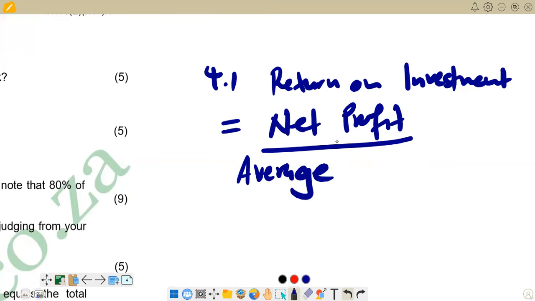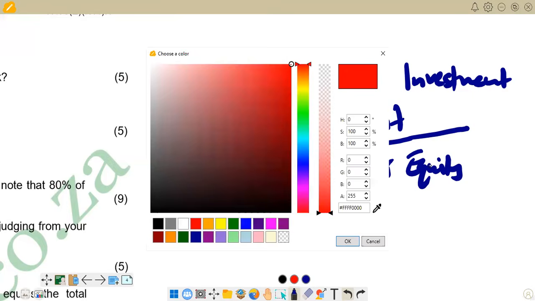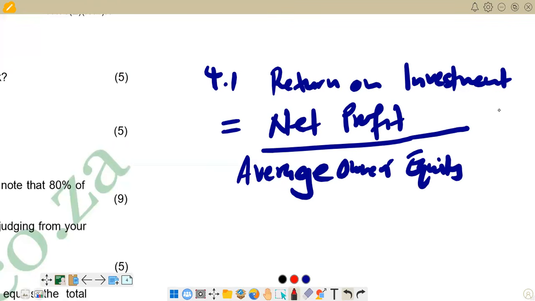But if you are only given one figure for equity as in the current year, we can just take that figure, and we regard it as the average owner's equity. And then obviously we are supposed to present it as a percentage. So it means we are supposed to multiply the answer that you are going to get by 100 over 1. So this is what we have.